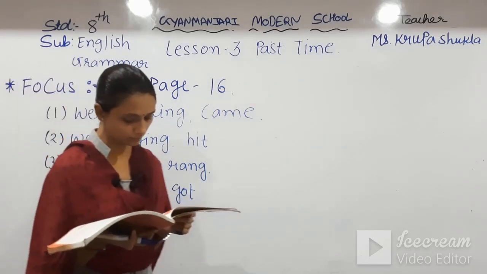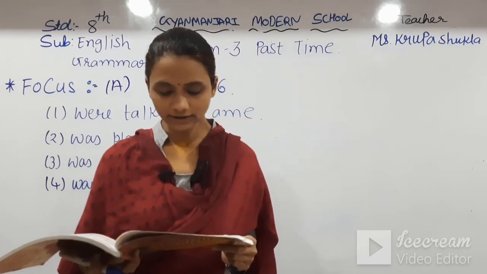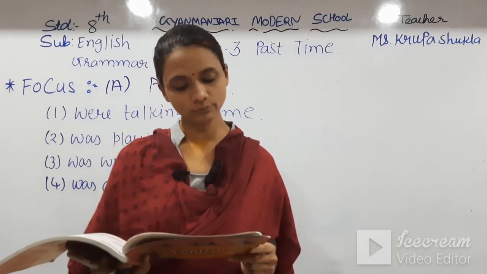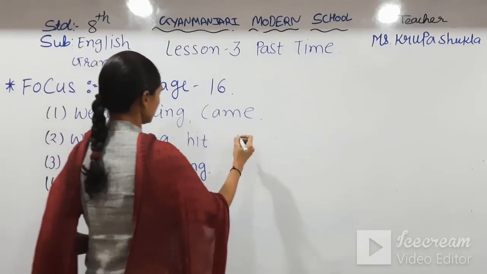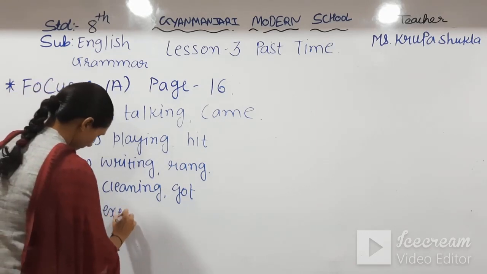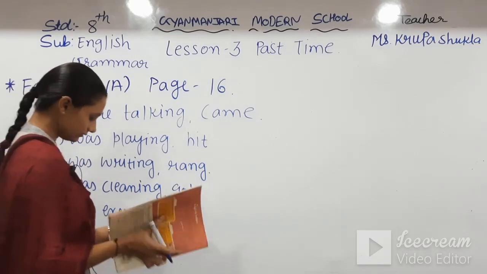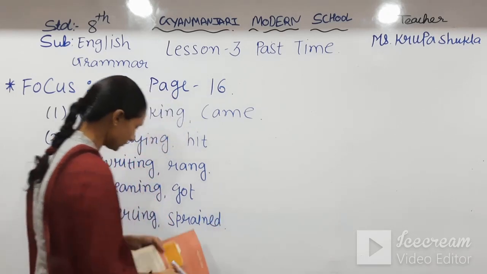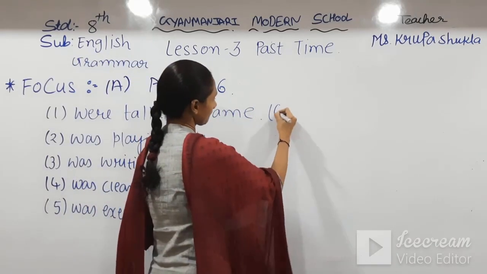Number 5 is Riya blank when she blank her ankle. Again we have two blanks, and we do the same thing: Riya was exercising when she sprained her ankle. So was exercising, I am writing here, and sprain is given, so the answer is sprained. The past form of sprain is sprained.